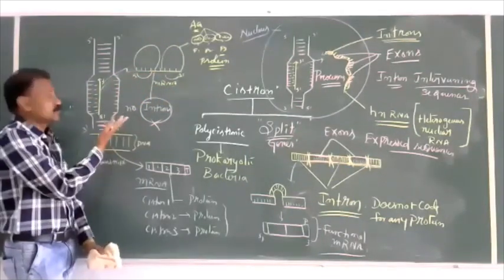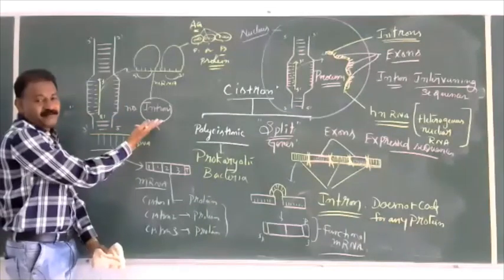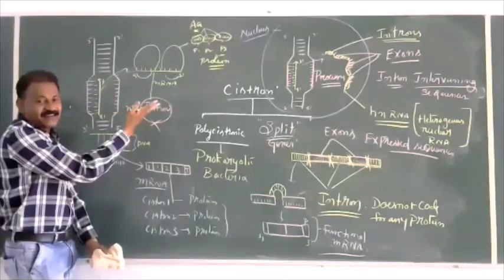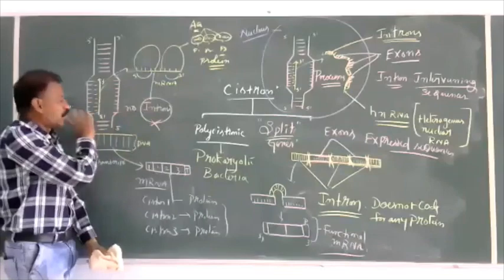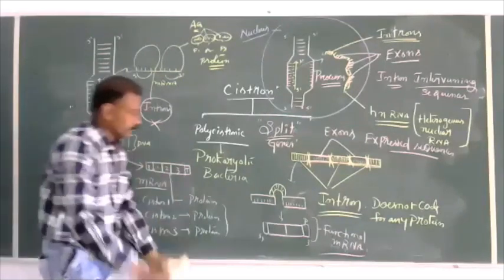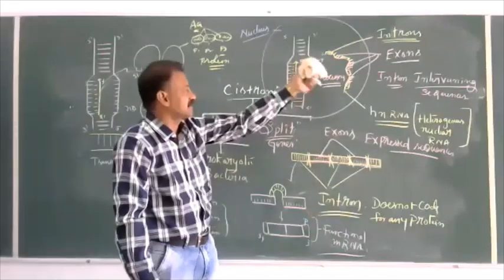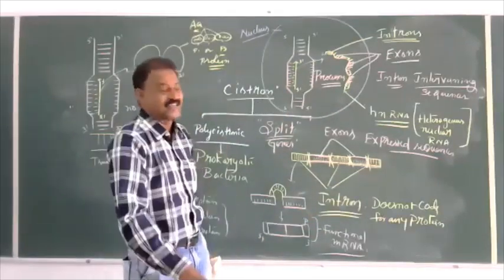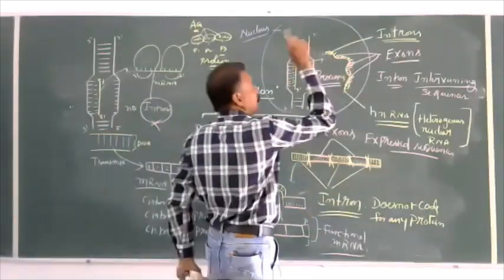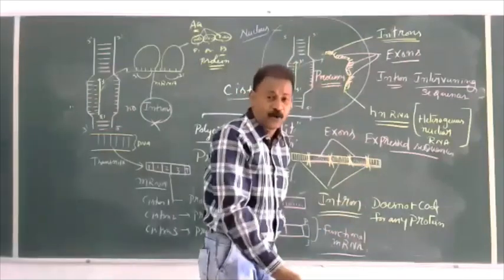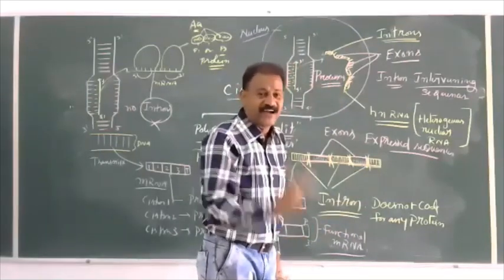This is because there is no processing, there is no intron, only exons, all are expressed sequences, no requirement of processing. In eukaryotes, because of the split gene, having introns and exons, this RNA compulsorily has to undergo processing to become purified, functional.